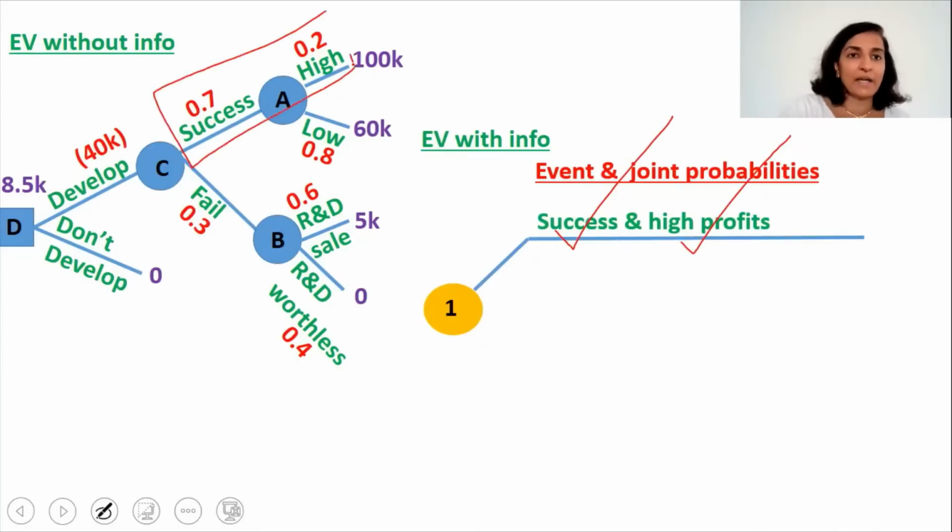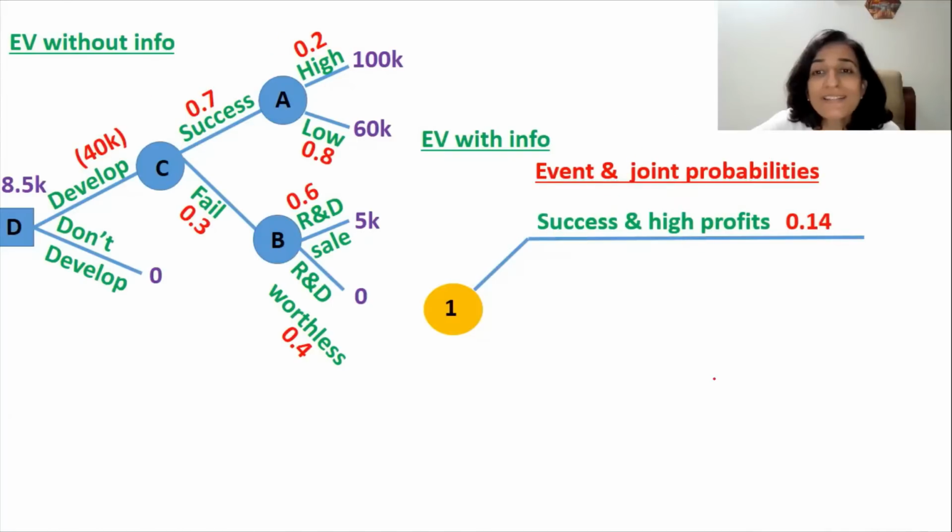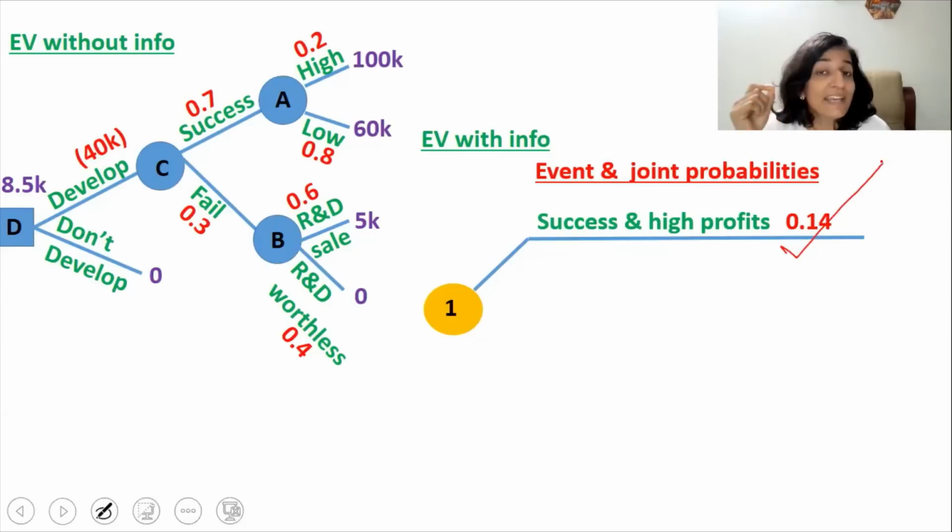That is this path. Okay. So what is the joint probability? It is 0.7 multiplied by 0.2, or it is 0.14. So what does this mean? It means that there is a 14% chance that agent 008 will tell us that your product will be successful and you will get a high profit.